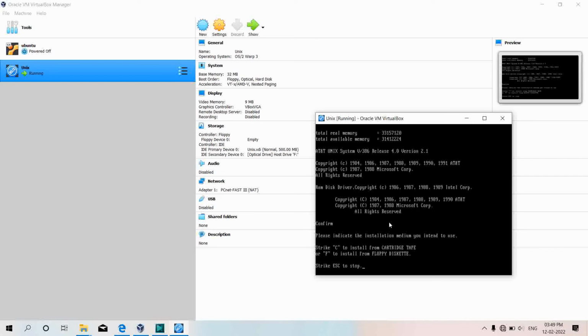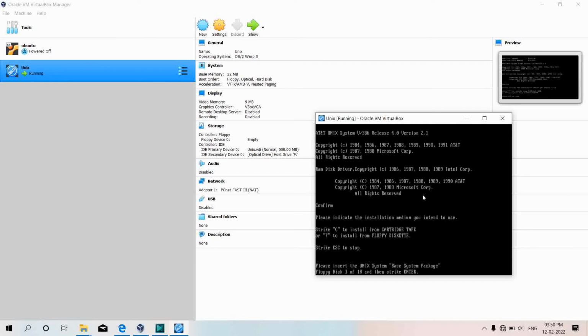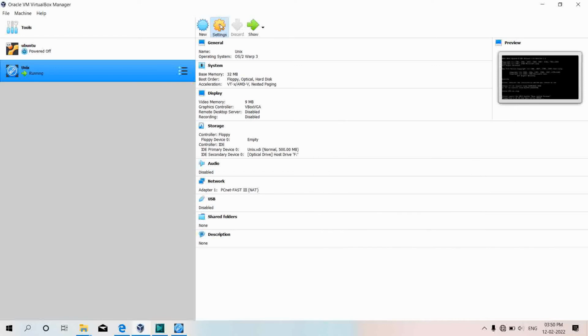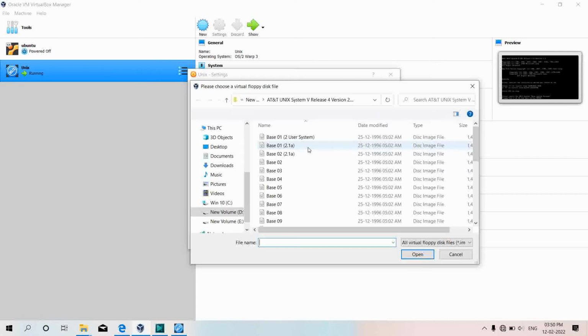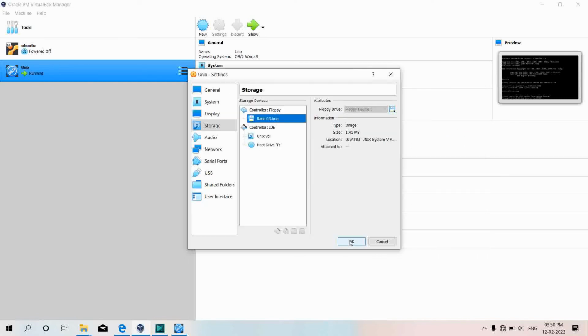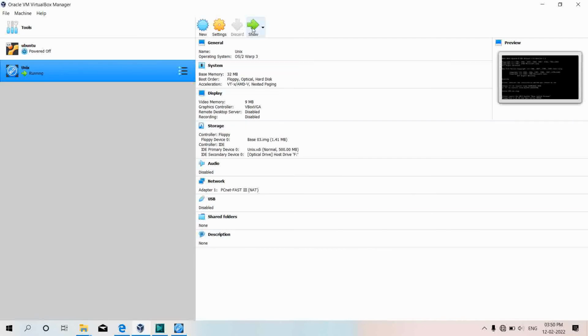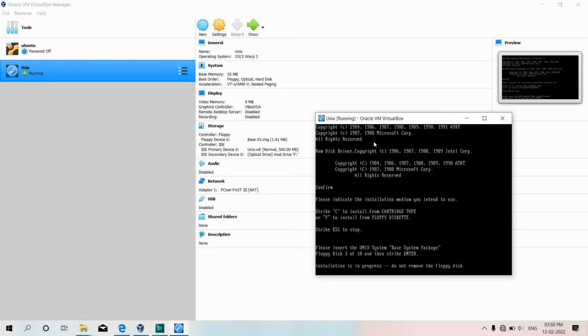Now as I will press F here, and now it is asking me to insert floppy disk 3 out of 10. So I'll go on setting and storage, and I will add here disk image number 3, and this is the base 03 disk image. I will add here, and I'll say OK, and again I'll press on show and enter, and it is showing me the installation is in progress.